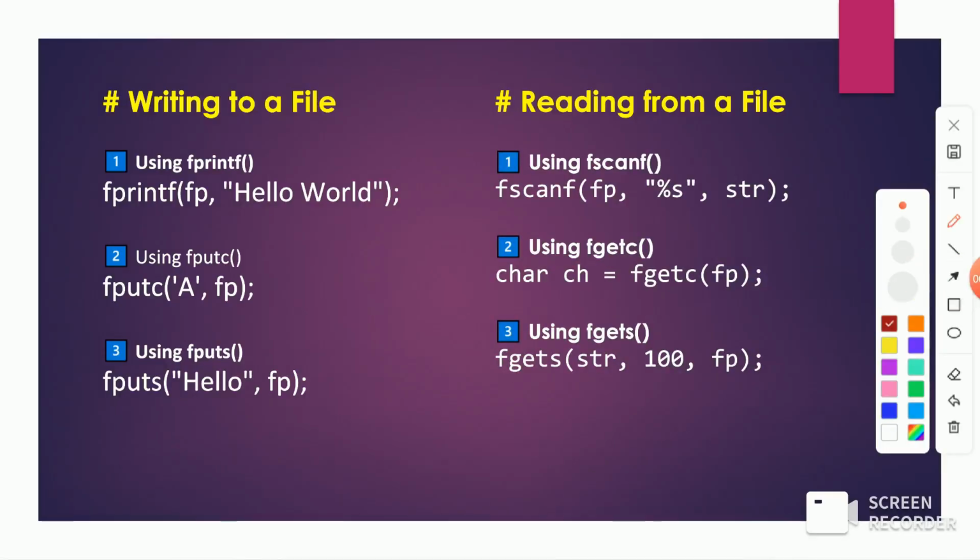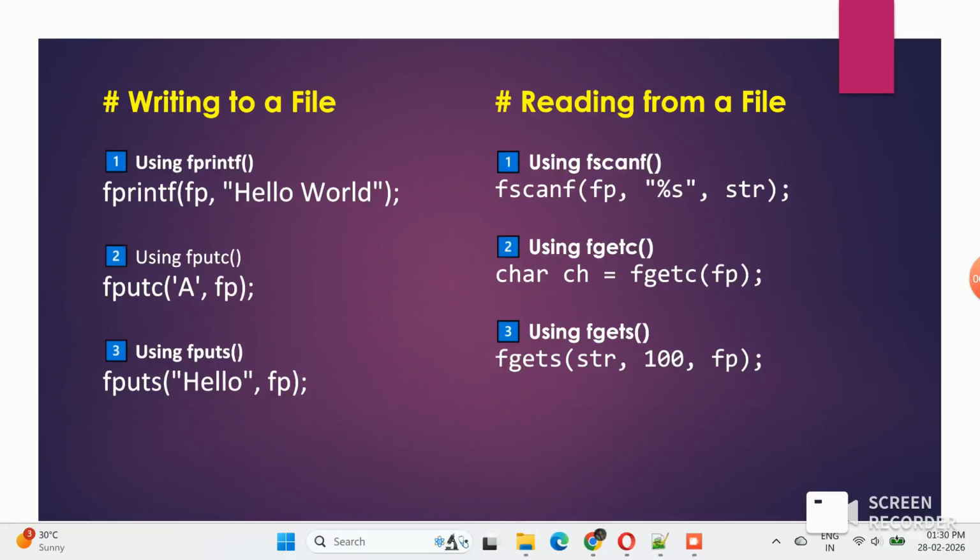So when you're writing a program, there are different kinds of predefined functions in C programming. These are predefined functions like fprintf, which means with the file pointer we print particular statements, and fputc and fputs, which print a character and a string. Similarly, for reading a file, we specify predefined functions like fscanf, fgetc and fgets. These are the predefined functions provided by C.